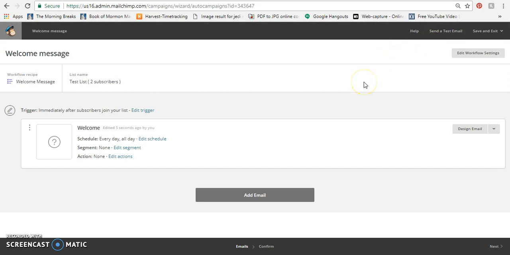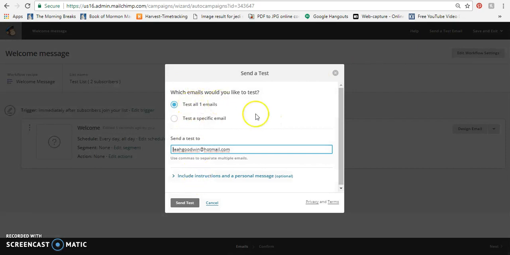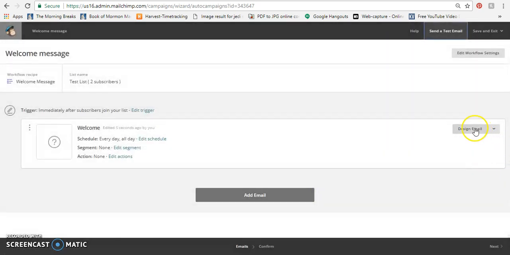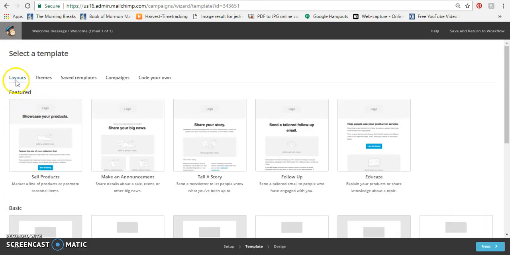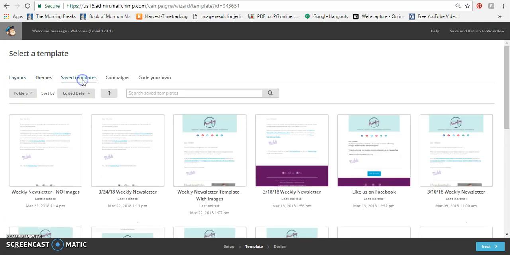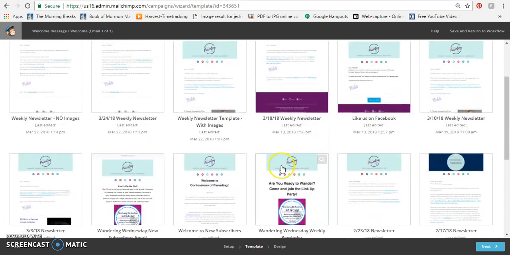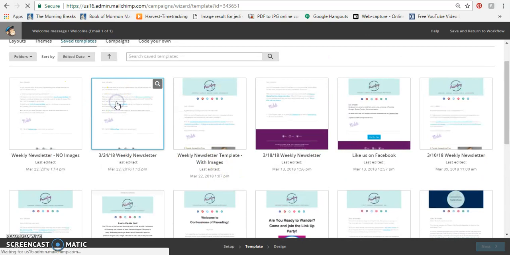Okay, so another thing you can do from this screen is send a test email. And if you click on that, then you have the option to send test emails to whoever you'd like. So after going through all of these different things, you then choose design email. And it will ask you for some more information like the subject and just who it's going from, just like the other email did. Then you can choose next. And here you get to choose and create a layout, or you can choose a theme, or you can go to saved templates and pull in a template that we've already created. So let's say we just want to do this, it's going to be a weekly newsletter, so we can choose and pull in that template.